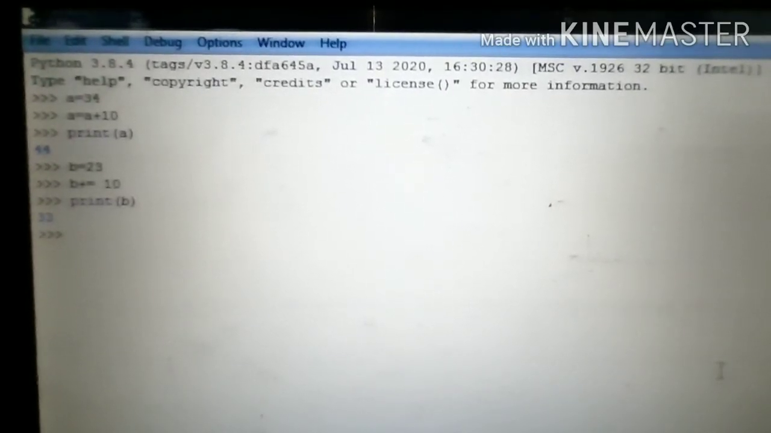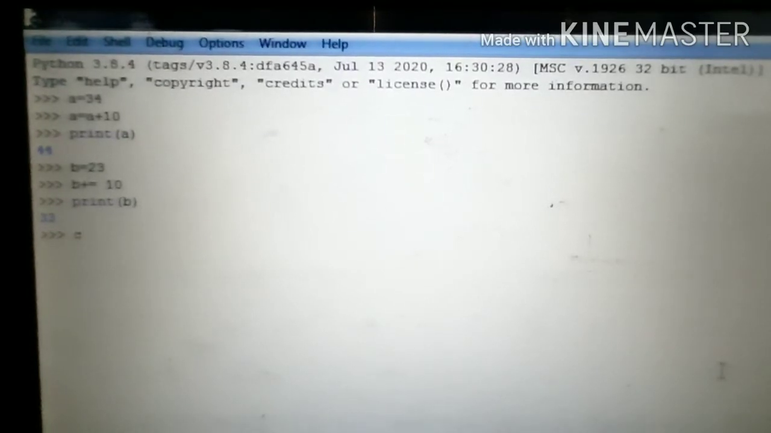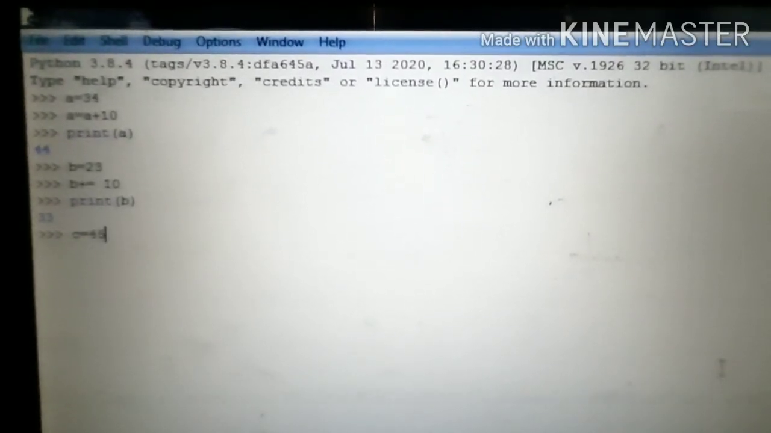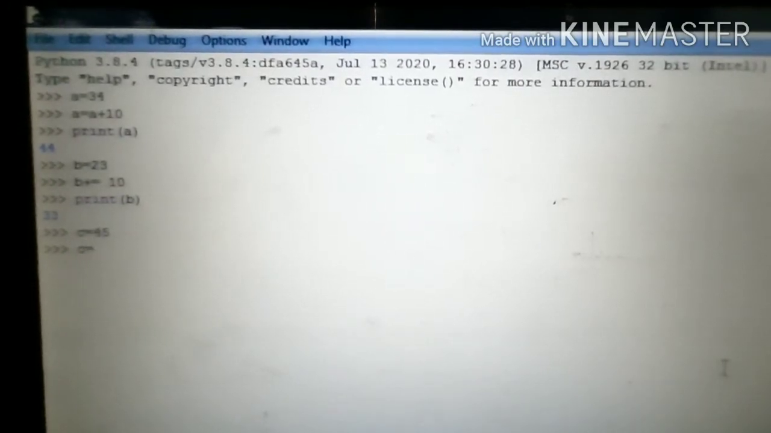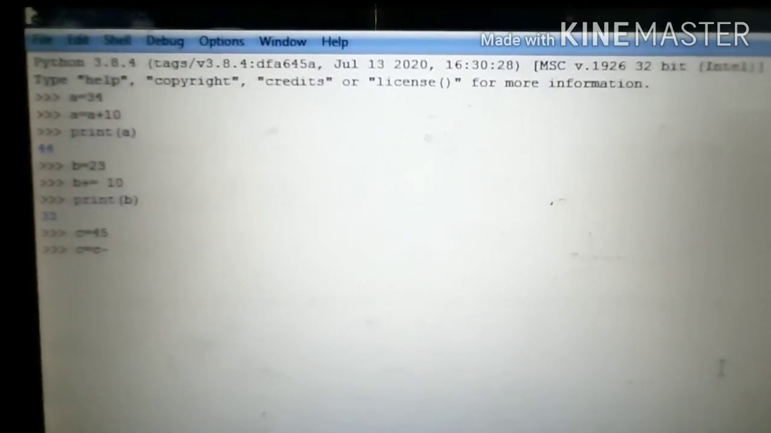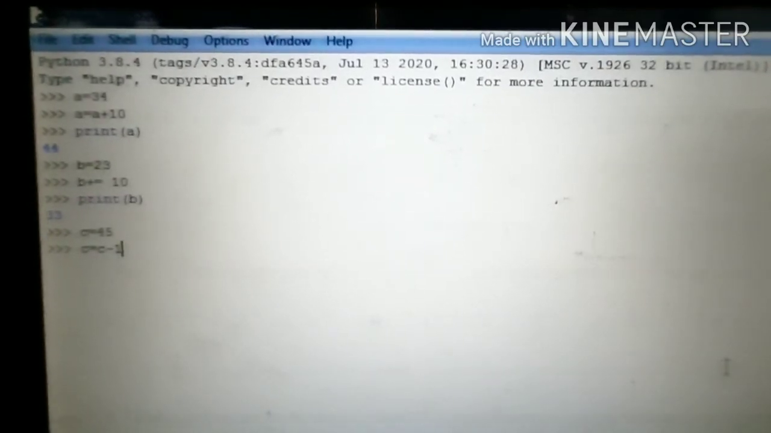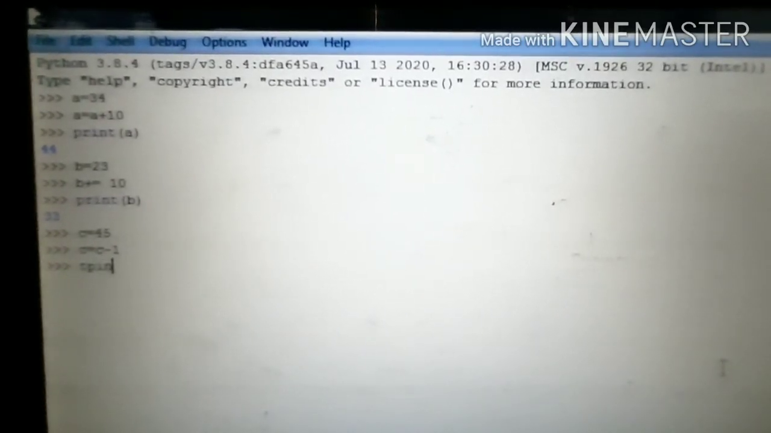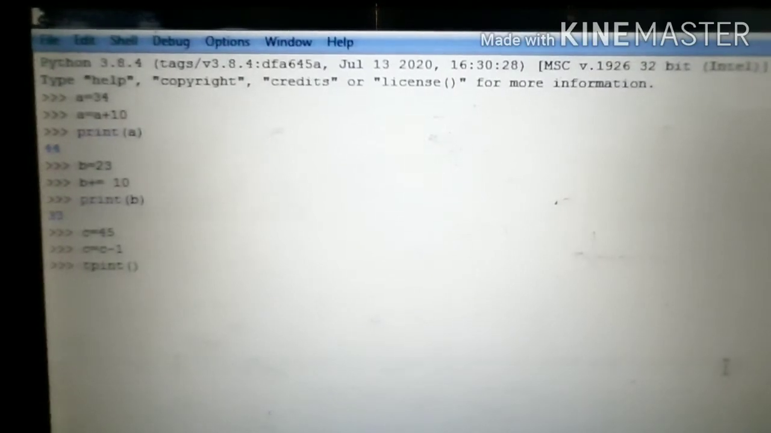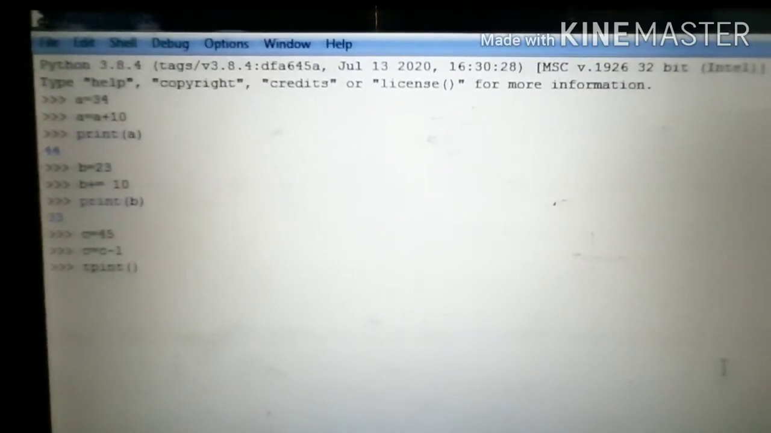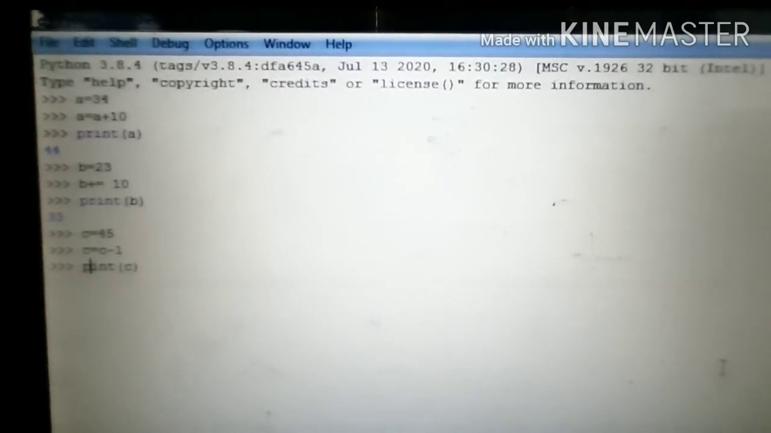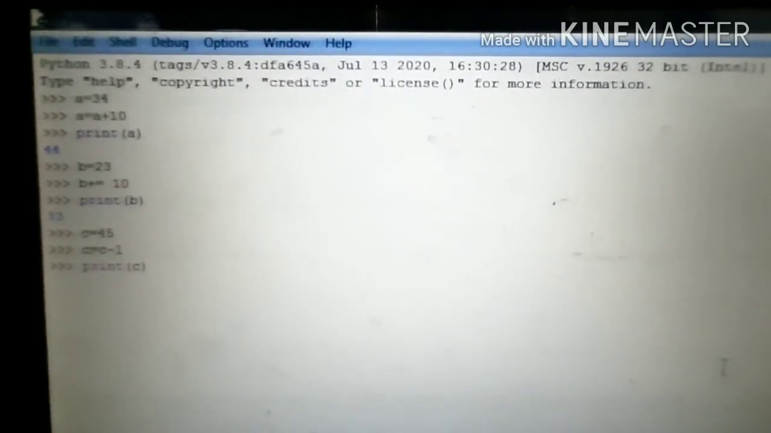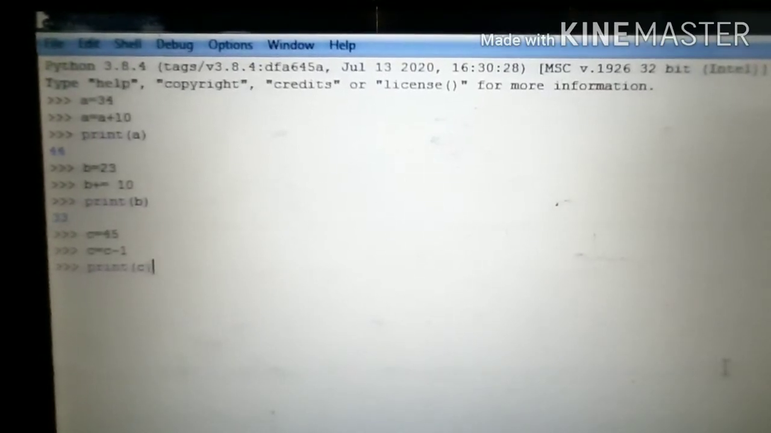For this we declare another variable, c is equal to 45. Now c equal to c minus 1. Now again print the value of c. What is the value of c? Guess, students. Print the value of c. Sorry for this, I made a mistake. Now it is better. What is the value of c? 44, because 1 is subtracted.